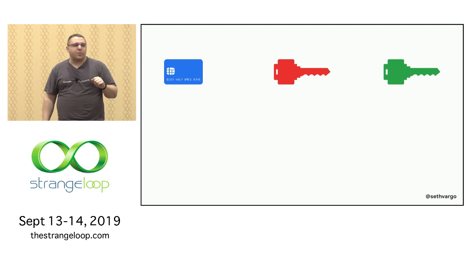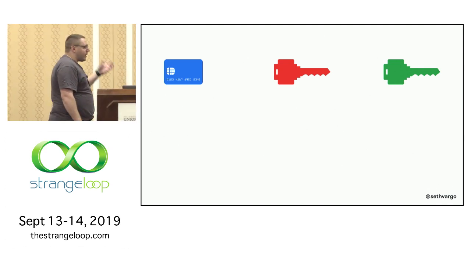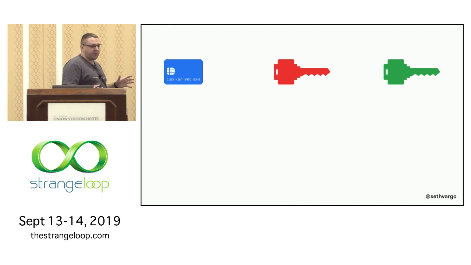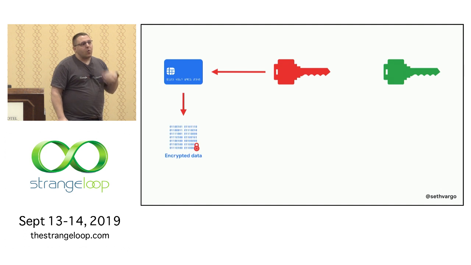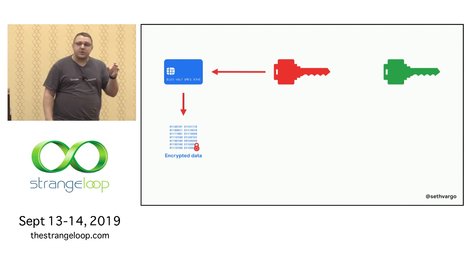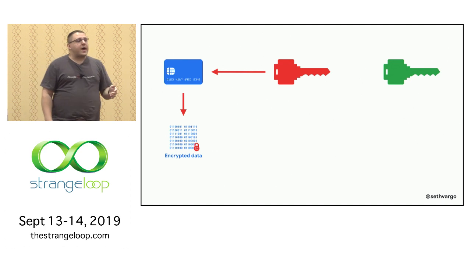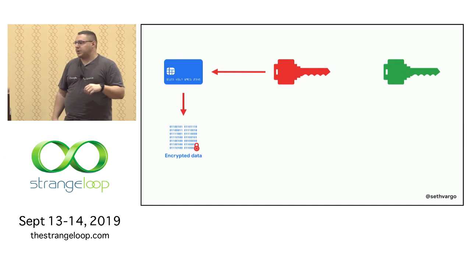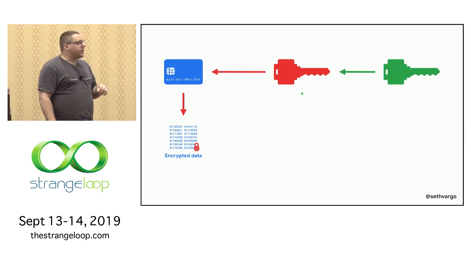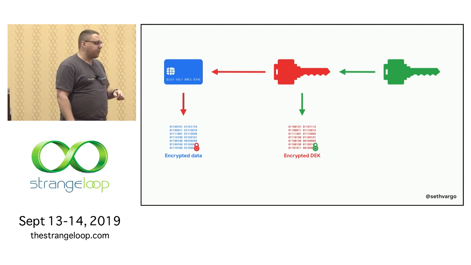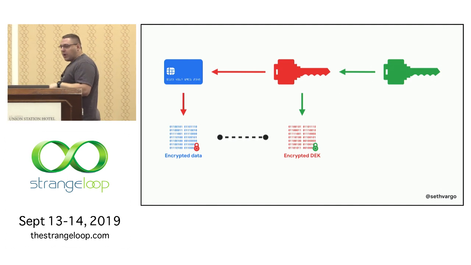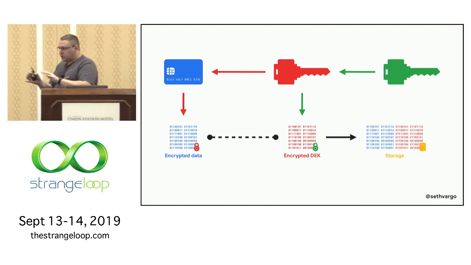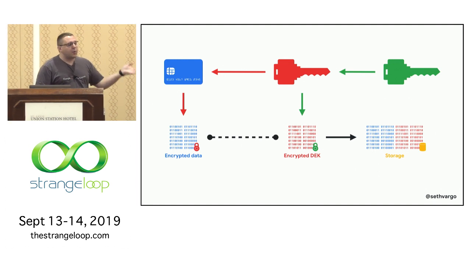So given that, here's how envelope encryption works. We are going to generate a data encryption key using system-level entropy, 32-bit, 64-bit, whatever key you want to generate. And we're going to encrypt our data with that data encryption key. Every new piece of data gets a new key. Then our key encryption key, the green key, will have some centrally managed system. And we use the key encryption key to encrypt that unique data encryption key. We then take those 2 pieces of data, the encrypted data and the encrypted key, and we concatenate them together, or to be determined. There's various ways to do this. And we put them in the storage backend.